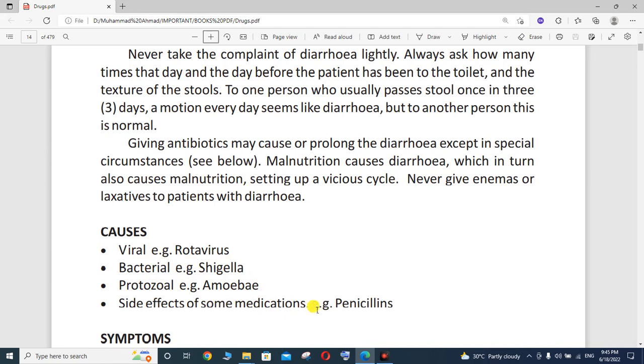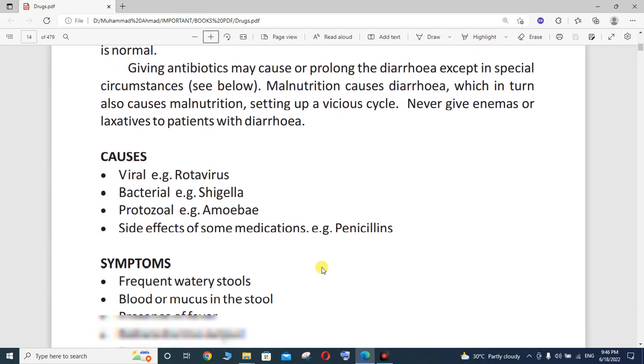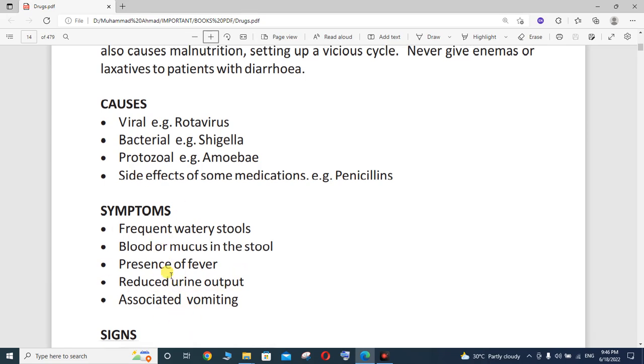Side effects of some medications, for example penicillin. Sometimes diarrhea occurs due to the use of certain drugs, like penicillins and beta-lactam antibiotics. The signs and symptoms reported after infection of diarrhea are frequent watery stools, blood or mucus in the stool, presence of fever meaning high temperature, reduced urine output, and associated vomiting. These are the symptoms related to diarrhea.